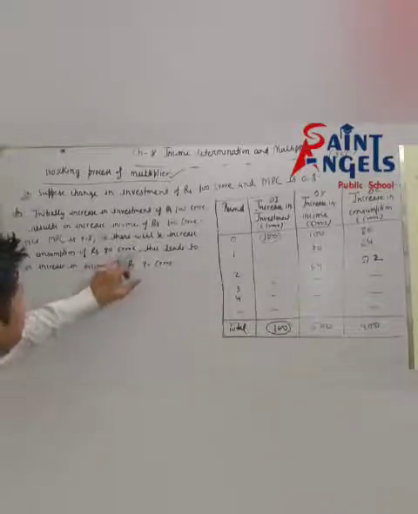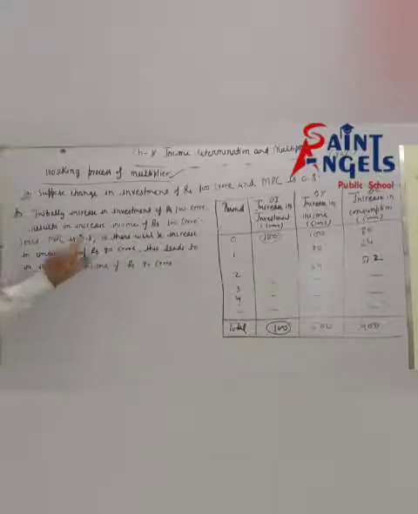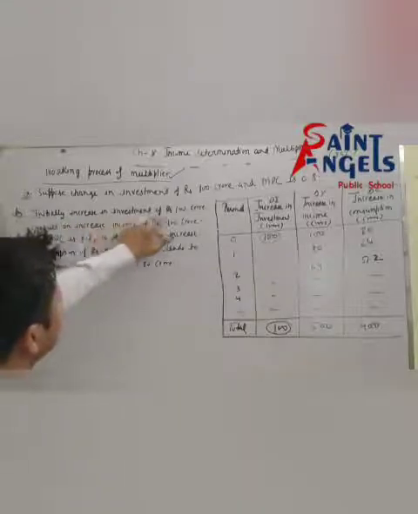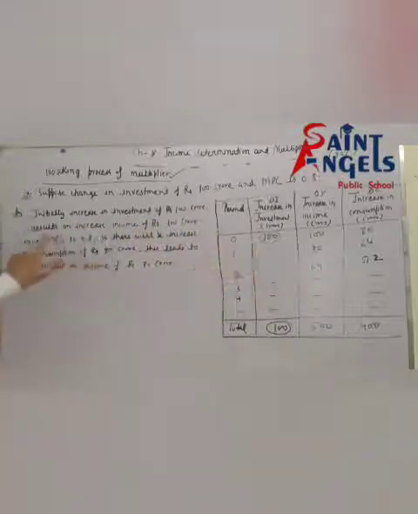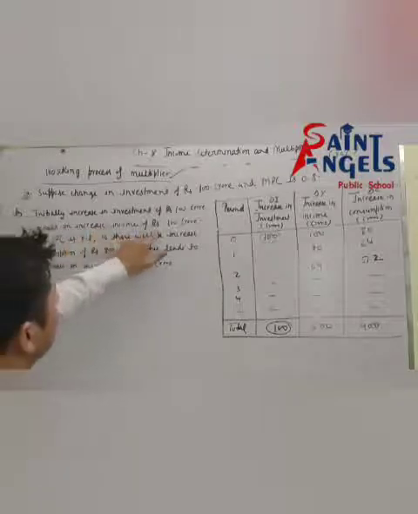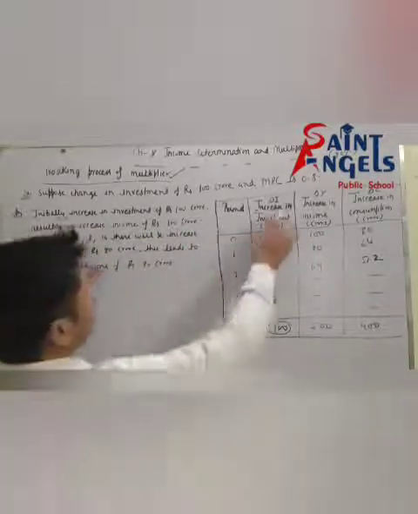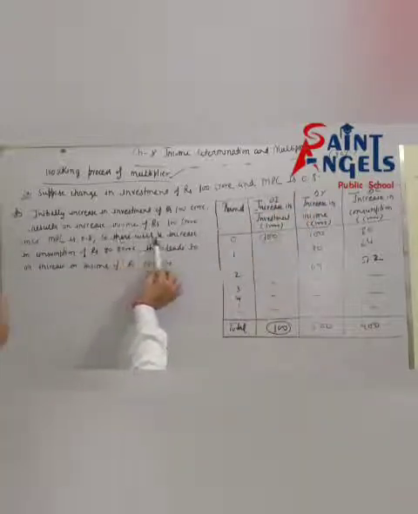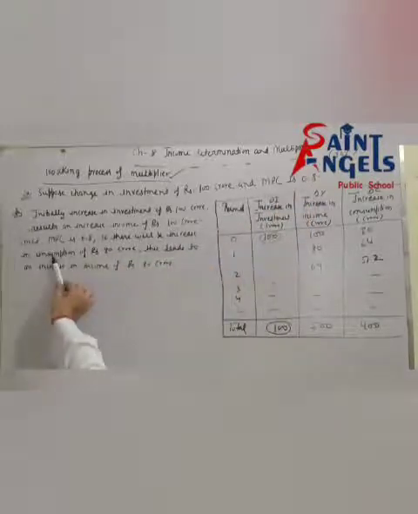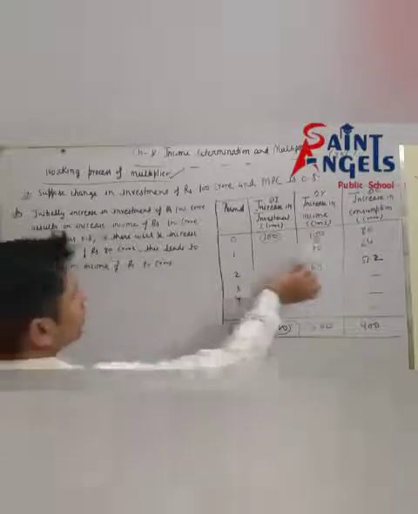See, initially an increase in investment of rupees 100 crore results in an increase in income of rupees 100 crore. Since MPC is 0.8, there will be an increase in consumption of rupees 80 crore.